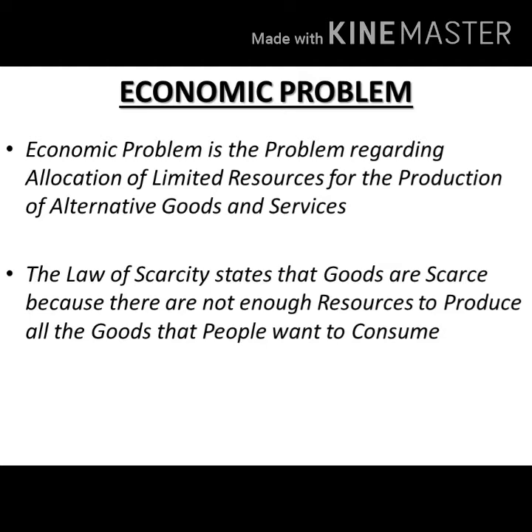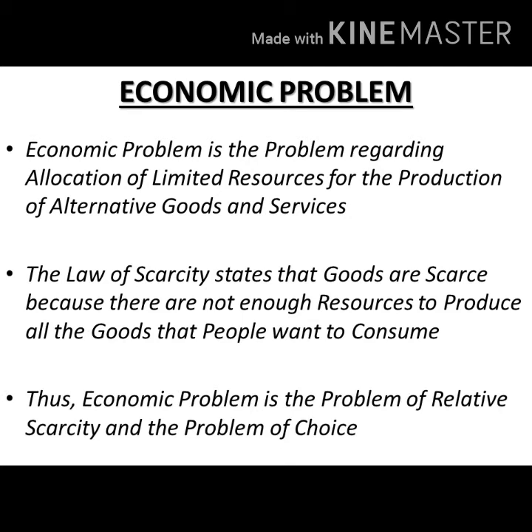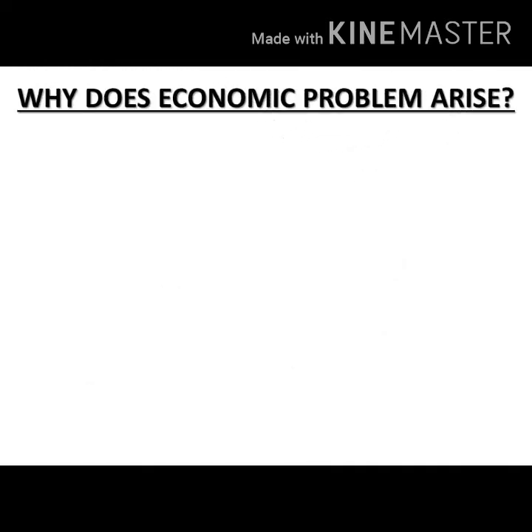So we can sum up that economic problem is the problem of relative scarcity and the problem of choice that arises therefrom. In fact, some economists like Robbins and Samuelson, whose definitions you have already studied, have defined economics in terms of scarcity and choice. Now, the question is why this economic problem arises, right? There are three basic reasons why economic problem arises.